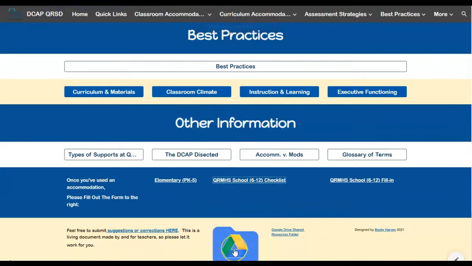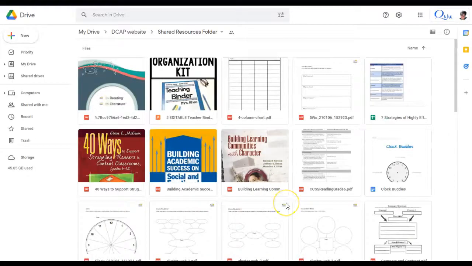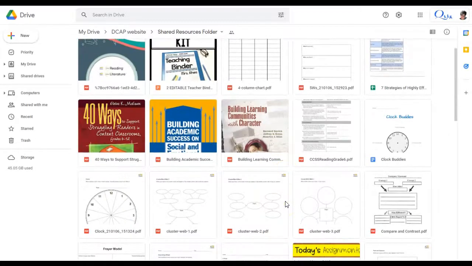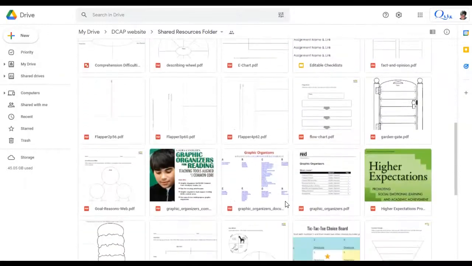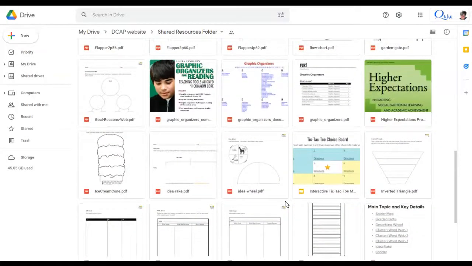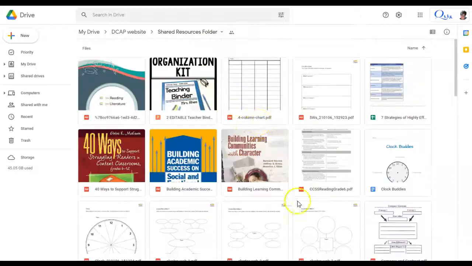Also, we have a shared Google Drive folder that you can access down at the bottom of each page. This is a new resource that will be growing as we find more things to add to it. Right now, what we have in there is a whole lot of graphic organizers. There are also a few different books that have information about graphic organizers and things that have to do with SEL. Right now, it's in the baby stages and it's not organized into subfolders, but it will be given a little bit of time.